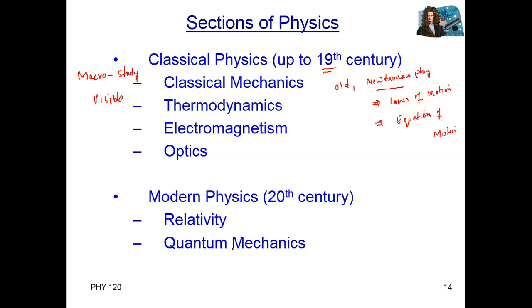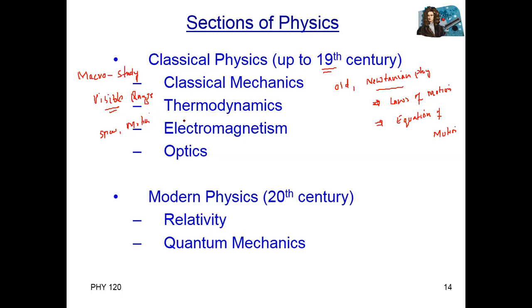For example, the collision of cars, the walking of men, the motion of animals. So we study macro bodies, like large bodies in the observable range. For example, we study speed, like the motion of a body or the motion of a car.